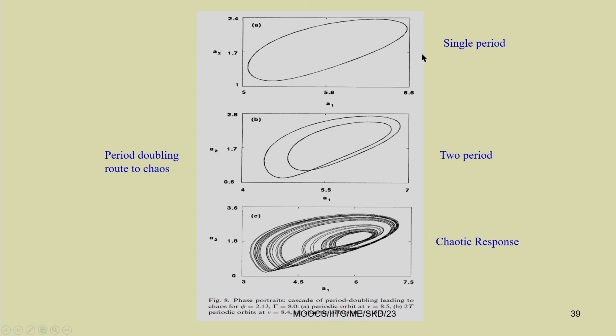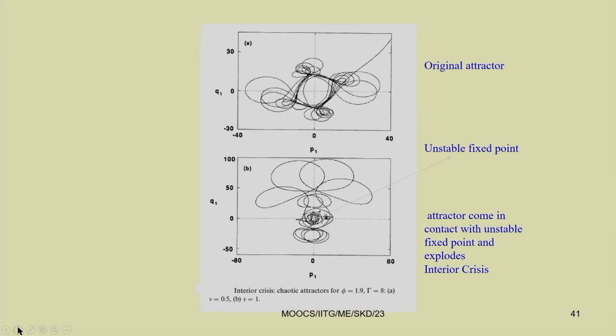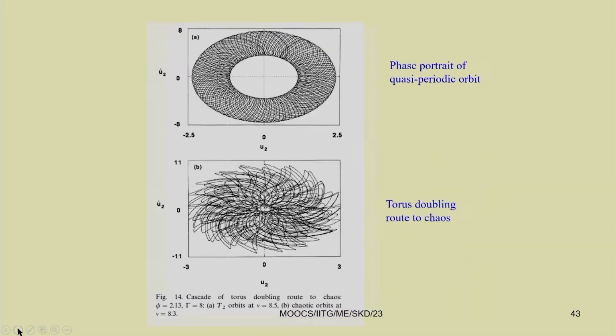Today's class we will see how this period doubling leads to chaos and what is the relation between these periods. Today we will also study how to plot this Poincare section. In this case, this Poincare section has been plotted for the periodic response, and clearly you can see this is single period, then we have 2 period, then 4 period, and this is the period doubling route to chaos. Finally, a chaotic response has been observed in this type of system. We will see this attractor merging crisis also in this system.